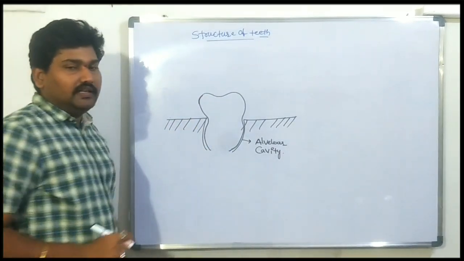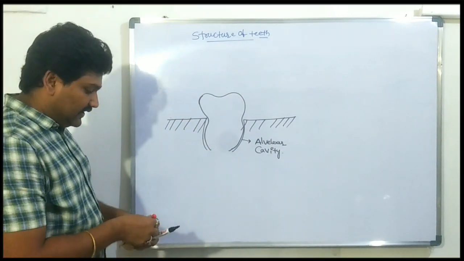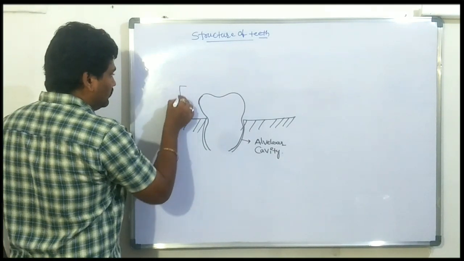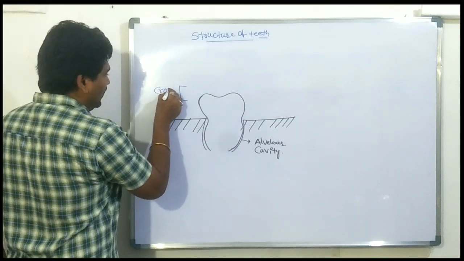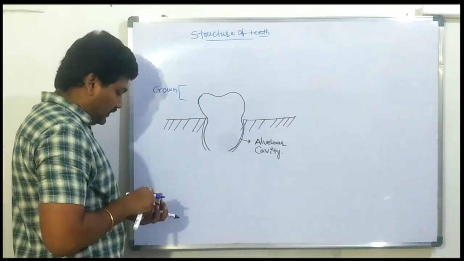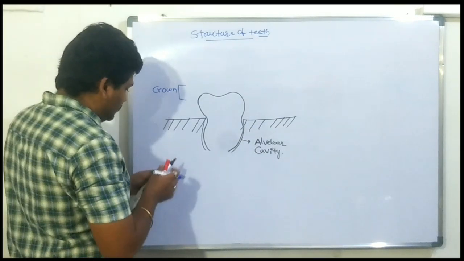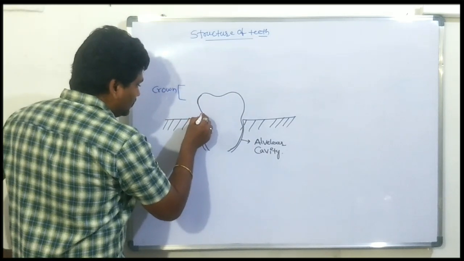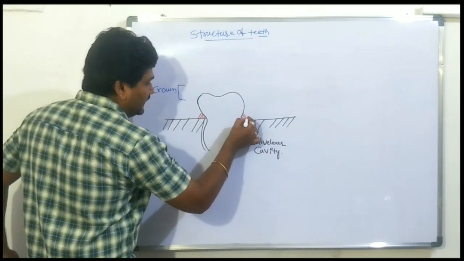The tooth consists of three regions. The first one, the anterior part, is called the crown part. Let's take another color. This one is the neck region.